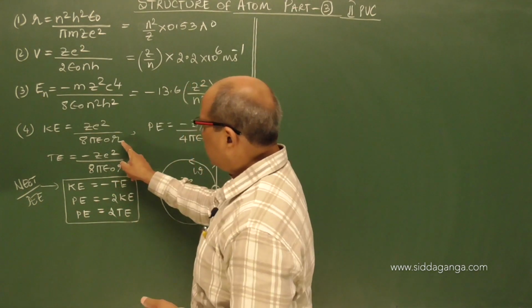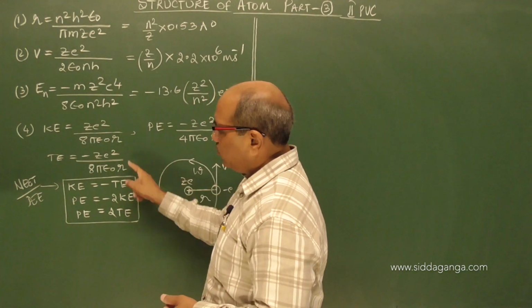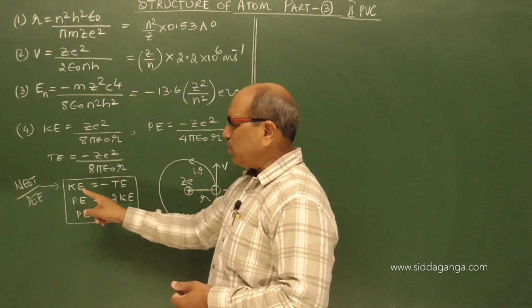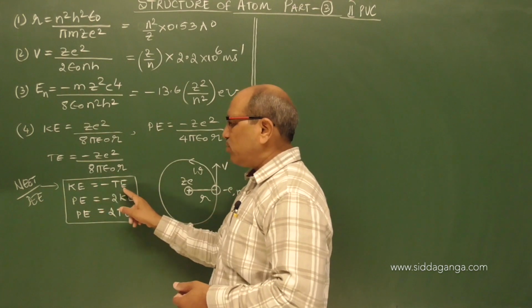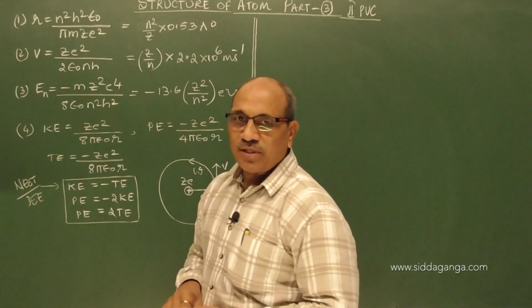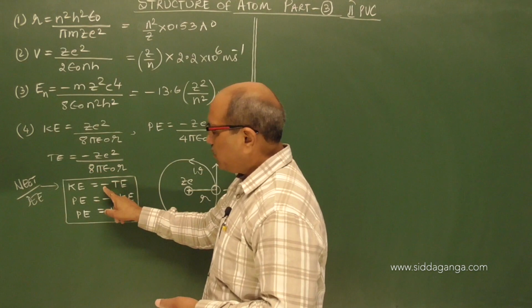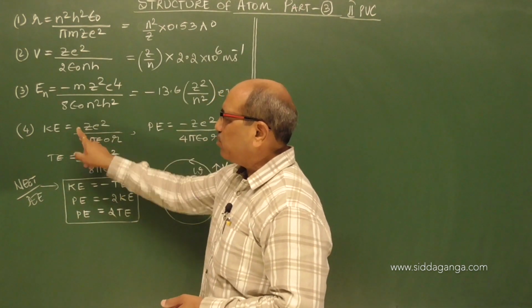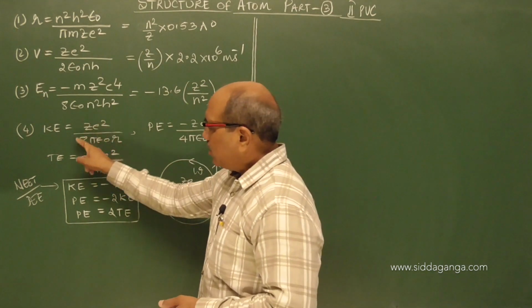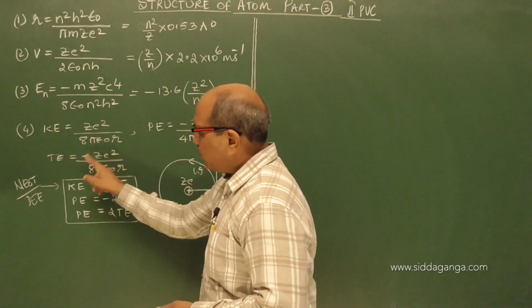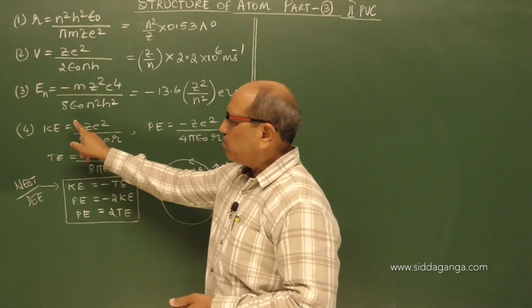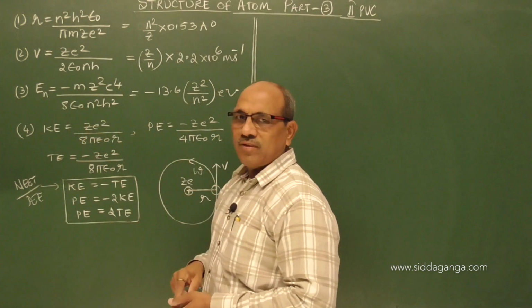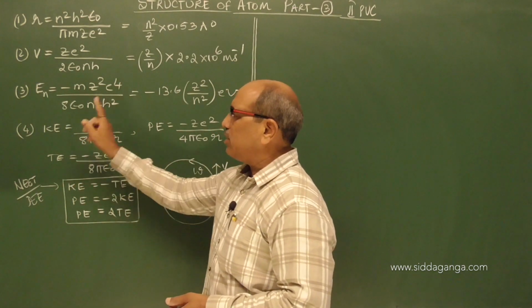If you observe here, for kinetic energy and total energy, only the sign changes. If you want kinetic energy from total energy, put a negative sign. Already it is minus, and minus of minus becomes plus. Or if you want total energy from kinetic energy, you put a negative sign, because the magnitude is the same for both. Kinetic energy with a negative sign becomes total energy. From total energy, remove the negative sign and it becomes kinetic energy.